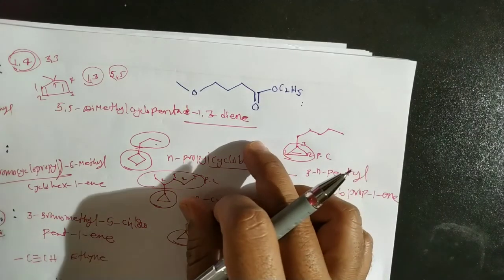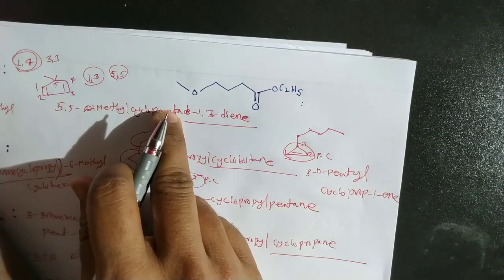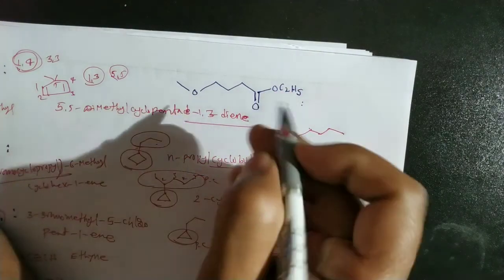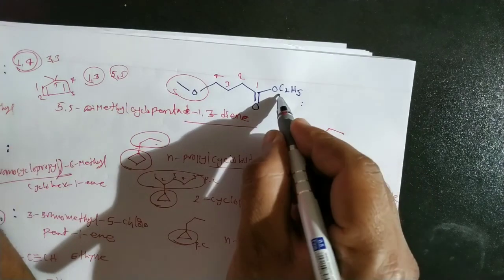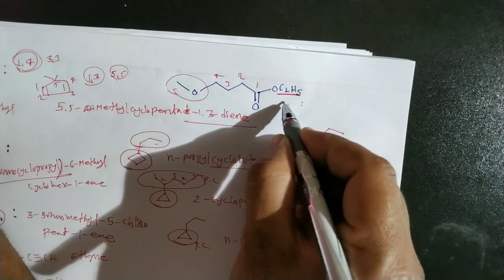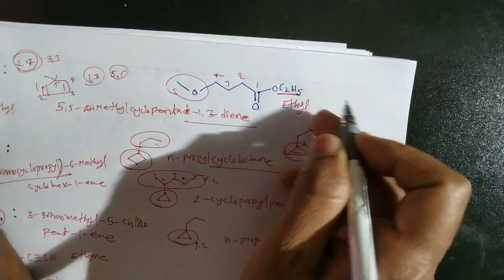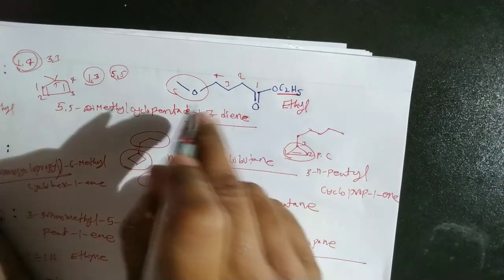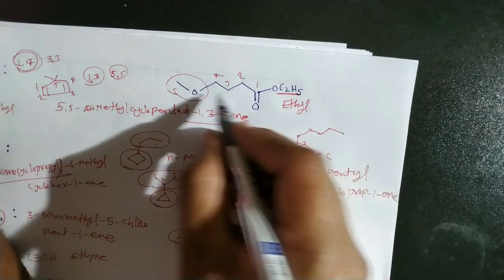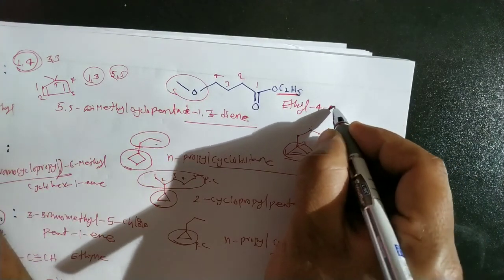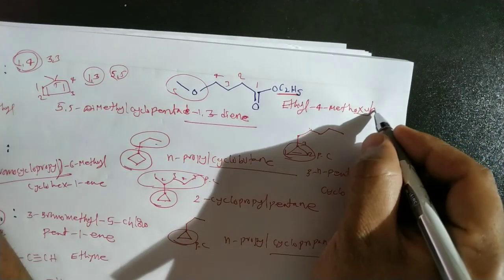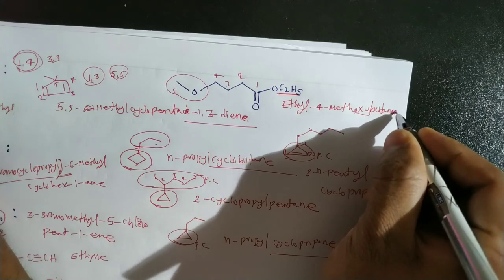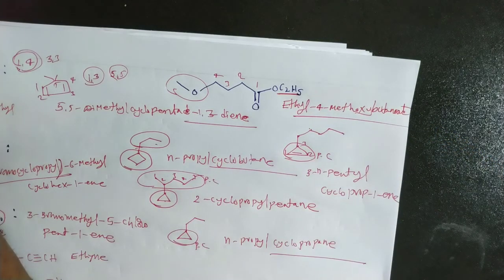Now this is also a previous NSEC question. It has an ester and an ether, so the ether is always a substituent. Here 1, 2, 3, 4, that means 4-methoxy. Here it is an ethyl, actually. First you have to write the name of the alkyl group which is attached to the oxygen while naming esters. Here there are 4 carbons, and there is a substituent on the 4th carbon. So ethyl 4-methoxybutanoate. That is the IUPAC name of that compound.